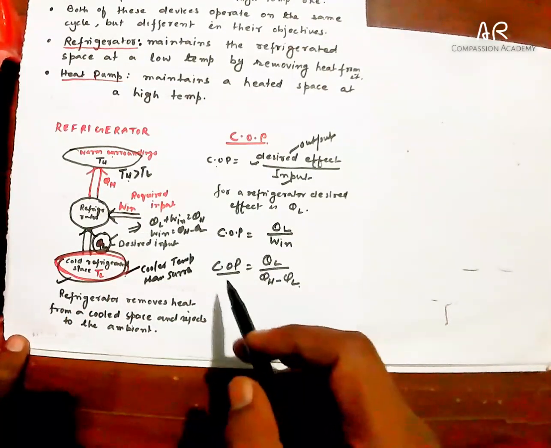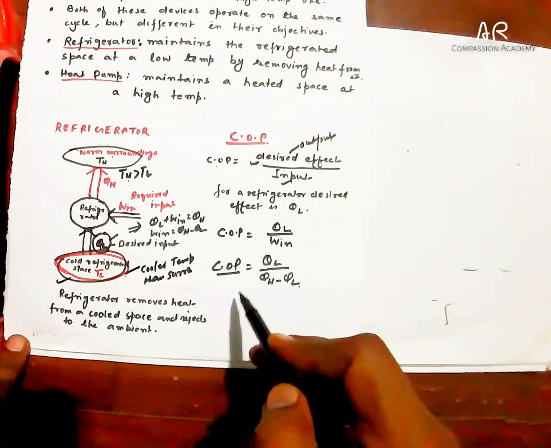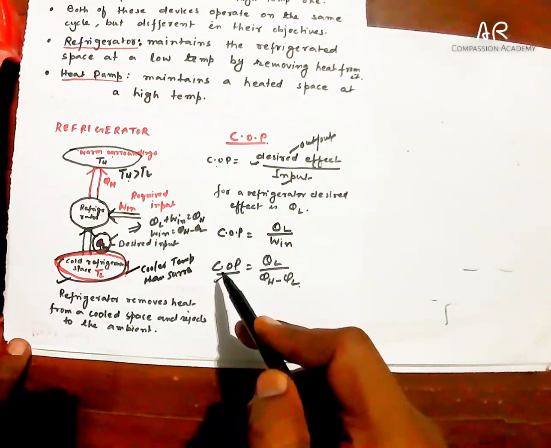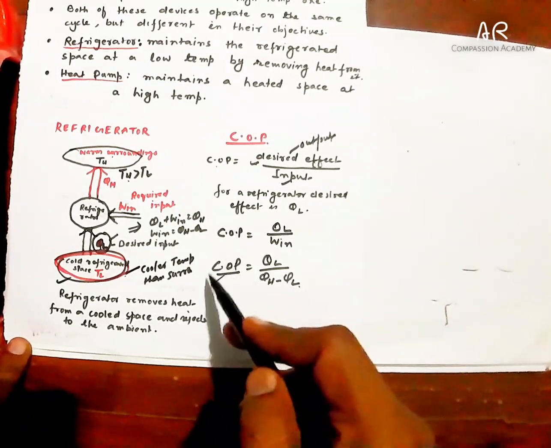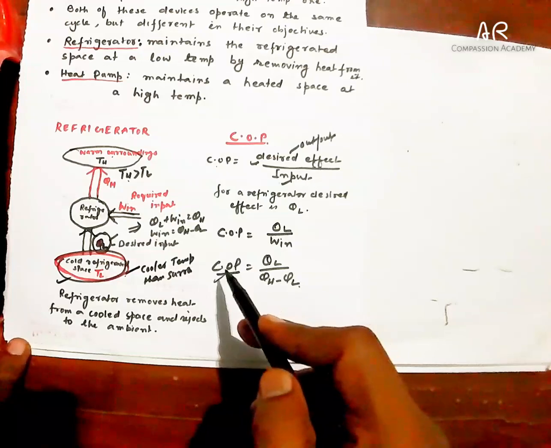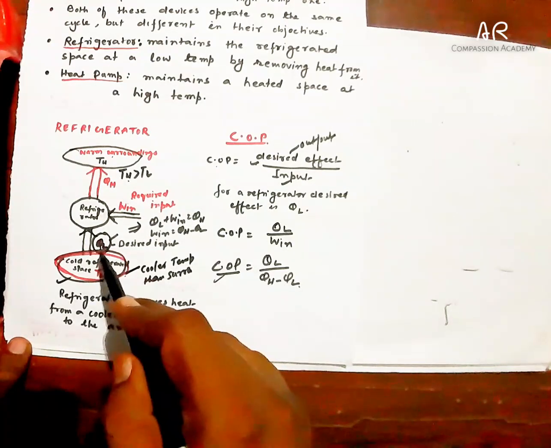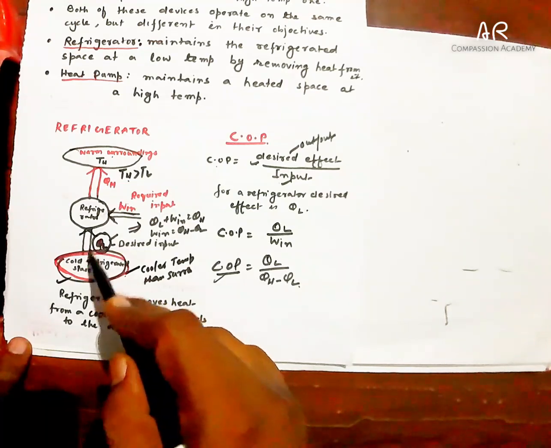And why have we not taken efficiency? Why have we taken COP, coefficient of performance? It is the measure of performance of refrigerator and heat pump, because here the extracted heat can be greater than our input.